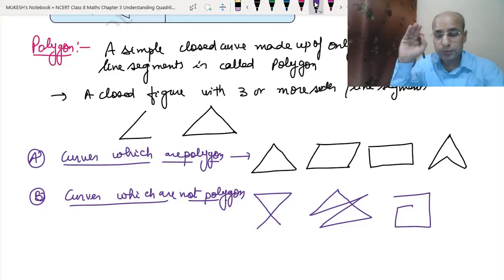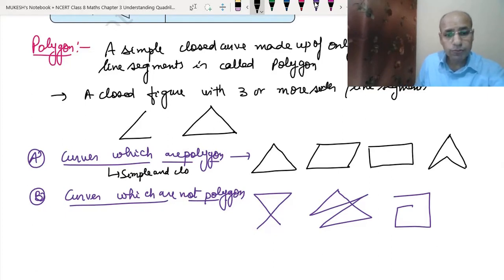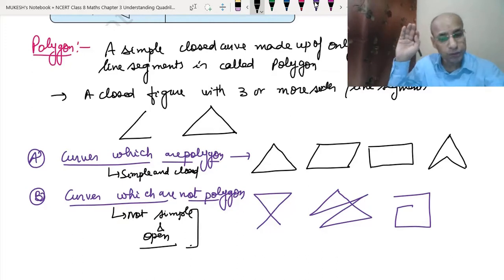Only those curves which are simple and closed are polygons. So these are simple and closed, and these are not simple, and open. Both of them are not polygons. I hope you understood this clearly.